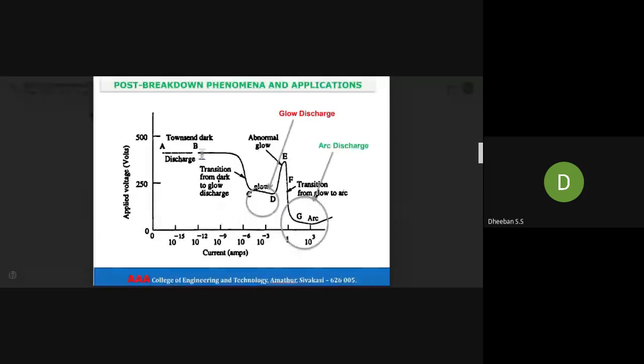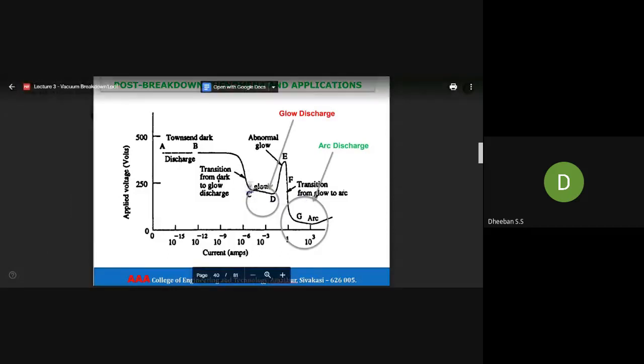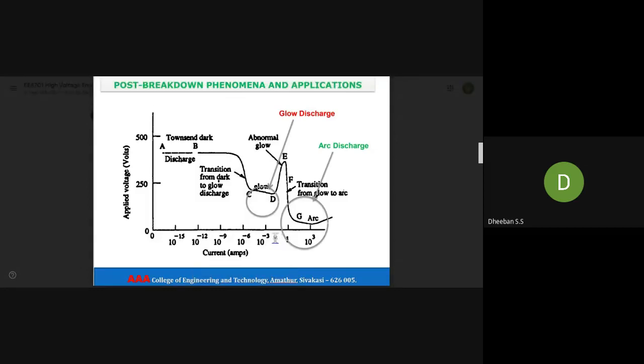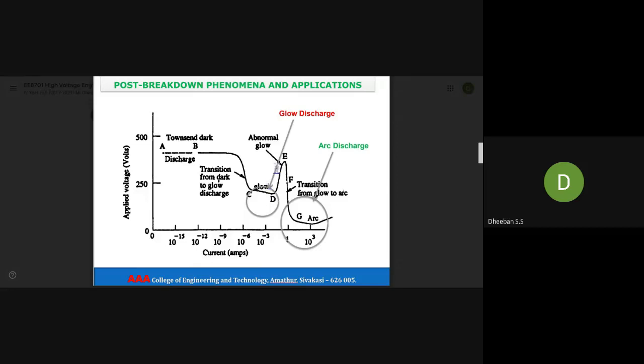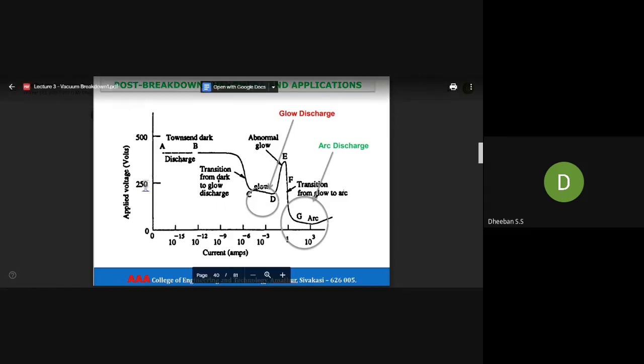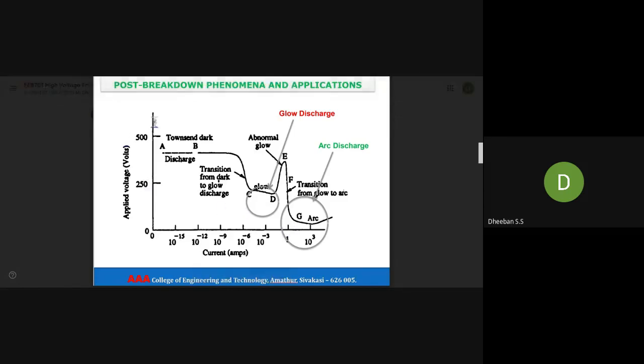First, there will be a small amount of discharge. After that, the transition will be from dark to glow discharge. From C to D you will have the glow discharge. If you still keep increasing the current value, it goes to the abnormal glow, wherein your current and your applied voltage will both be increased.